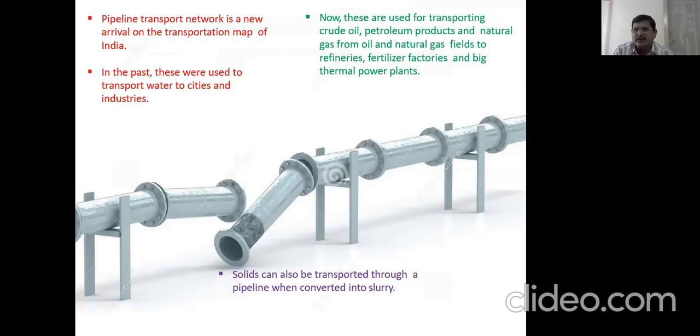From there they are sending the iron ore through pipeline by making it into a slurry, semi-liquid form, and then sending it through pipeline to the port of Marmagoa, from where it is completely exported. The iron ore is exported to other countries.